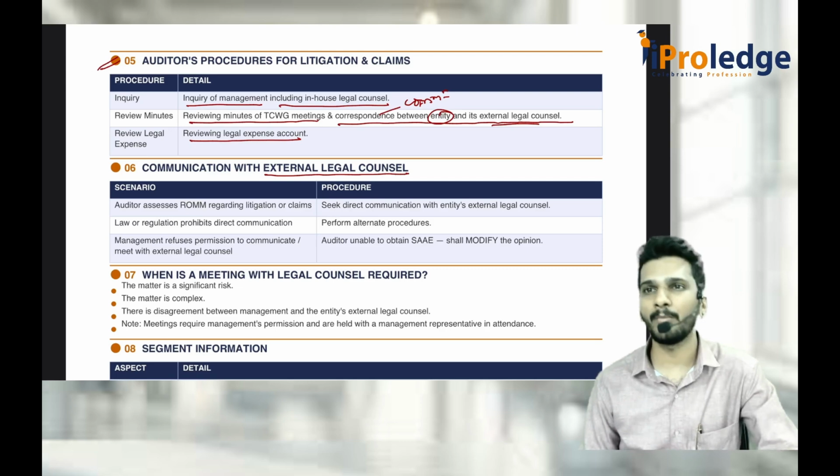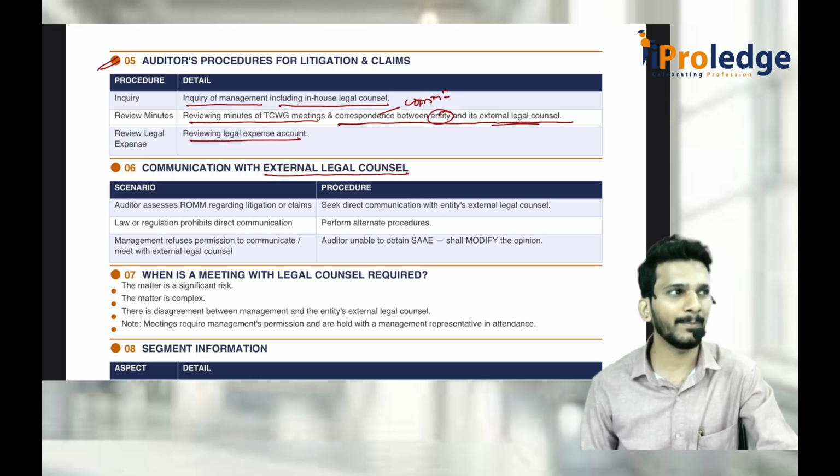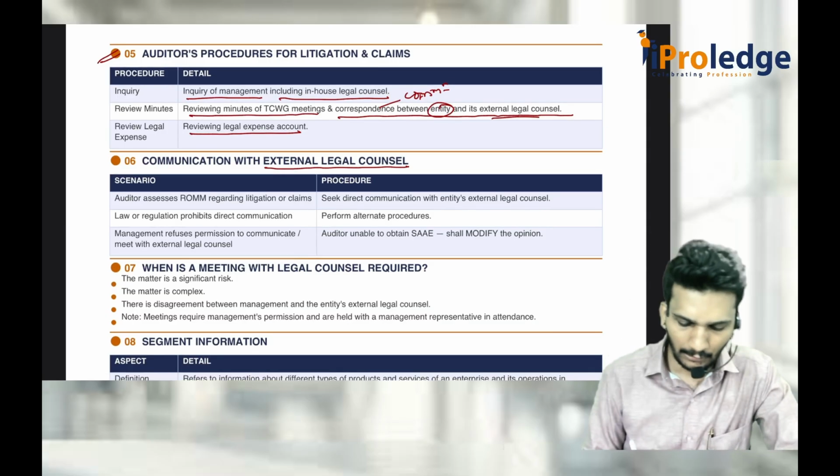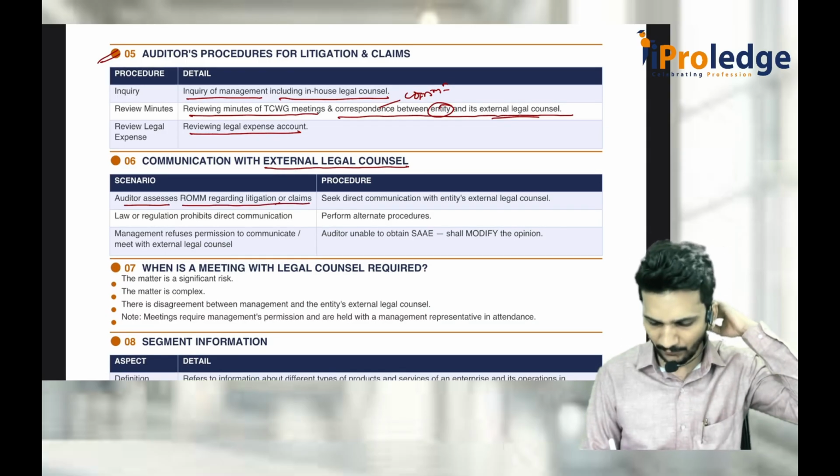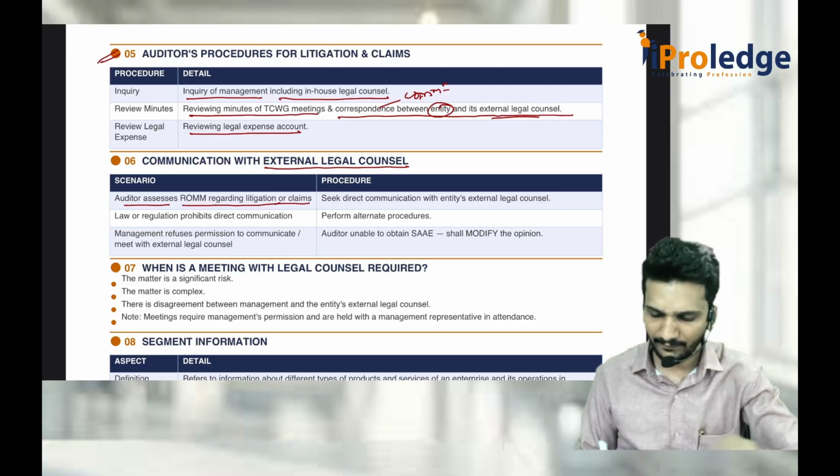If you really want to meet, then talk to the management. You can go and meet the external legal counsel, but one person from the management has to be physically present with you whenever you are meeting with the external legal counsel. So the auditor should assess the risk of material misstatement regarding litigations or claims, whichever it is. Then